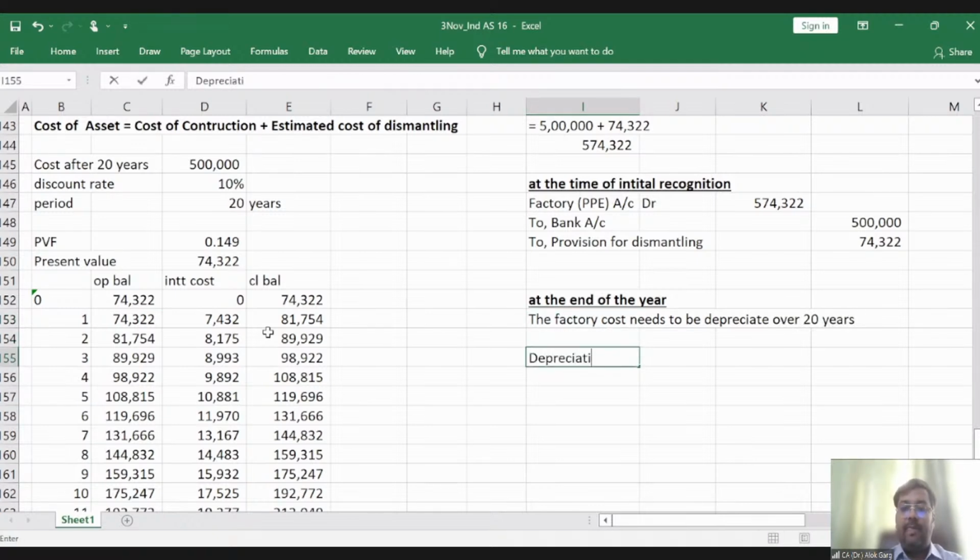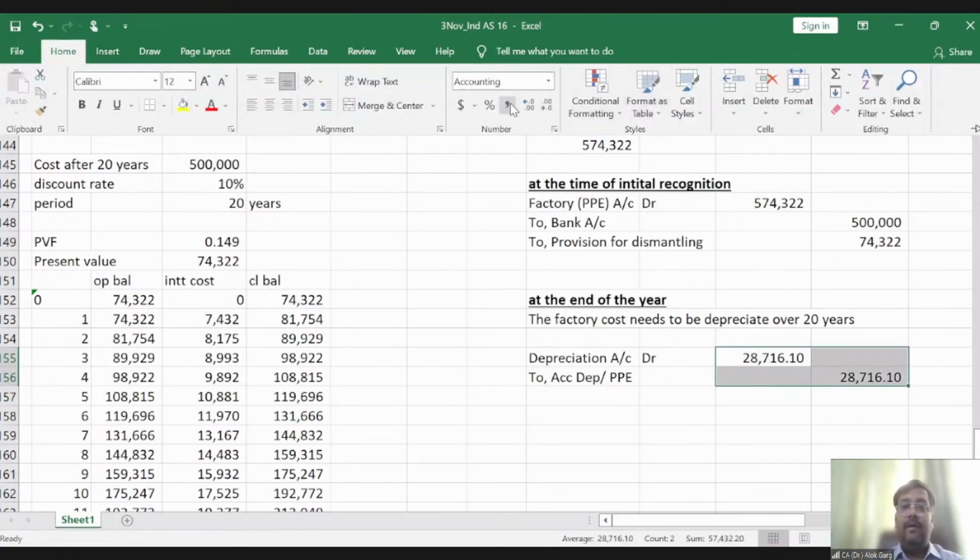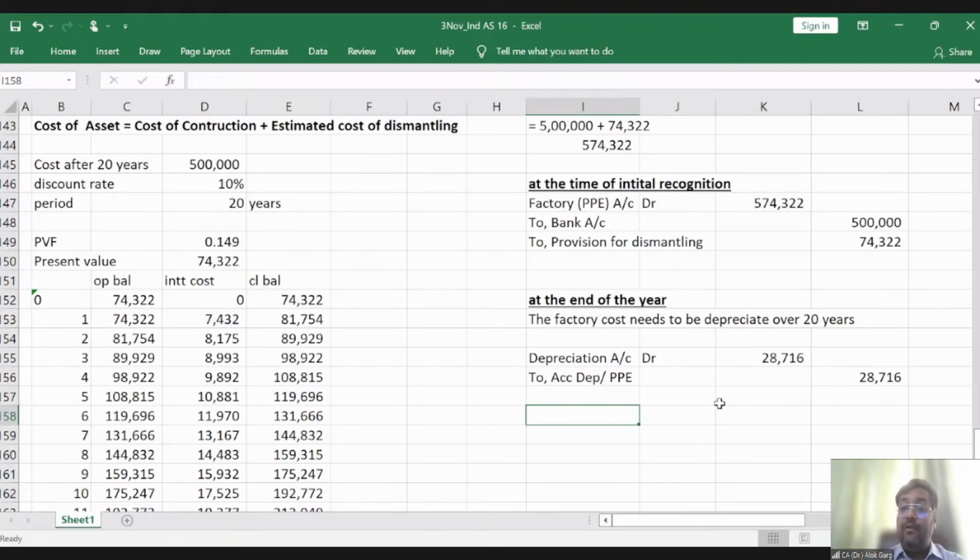Depreciation account debit to accumulated depreciation or PPE. What is the number? 574,322 divided by 20. This will give you the depreciation every year, which is 28,716.